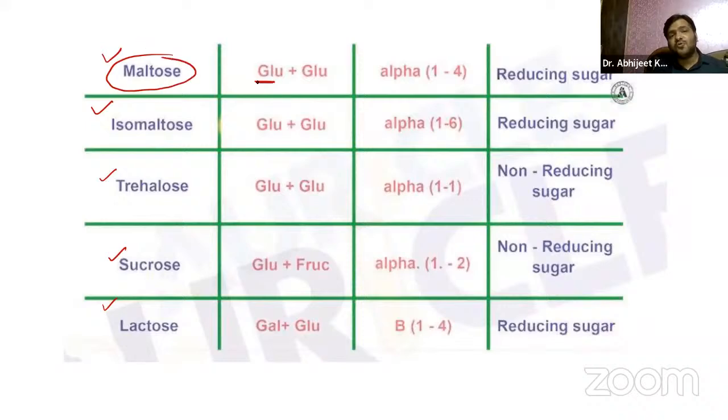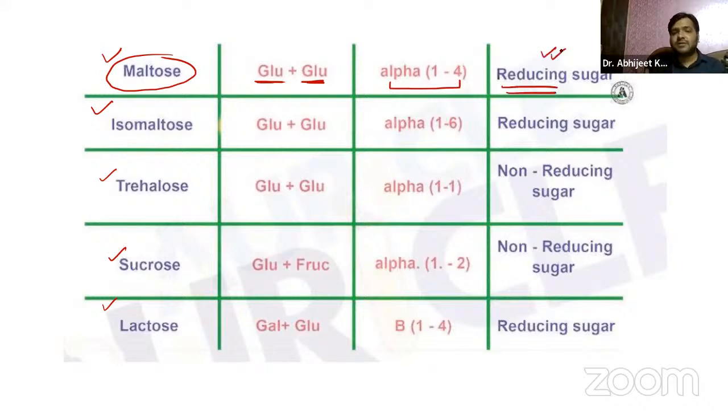It is formed of two sugar units. So two glucose are joining together, with the help of alpha 1,4 linkage. Now let me show you why it is a reducing sugar.